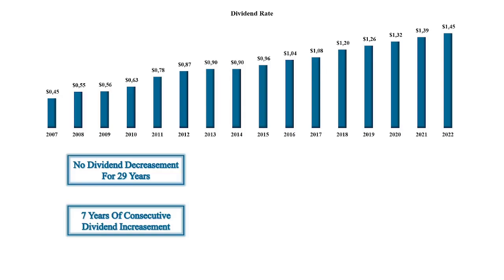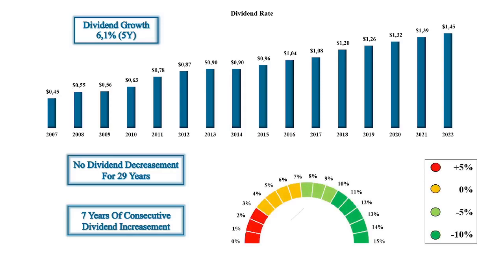In the last 5 years, the average dividend growth was 6.1%. A dividend growth of 6.1% is in the yellow section of a rating scale. Therefore, the margin of safety once again doesn't change. By looking at the payout ratio, I'll find out if this dividend growth is sustainable for the company.